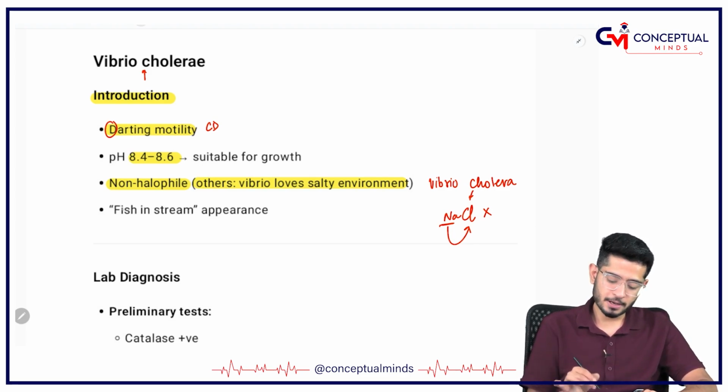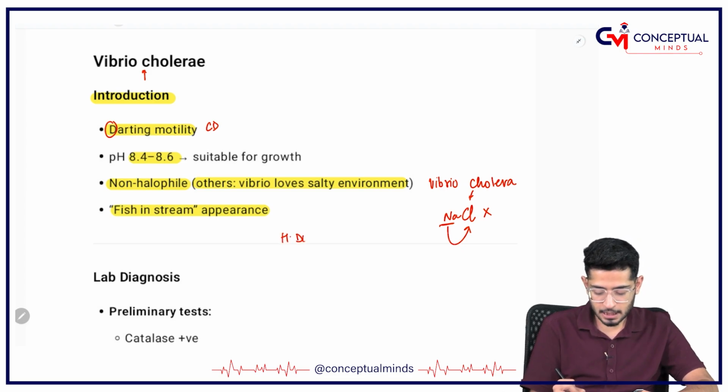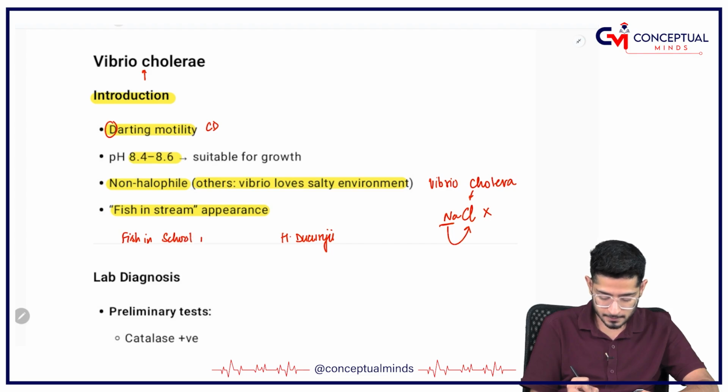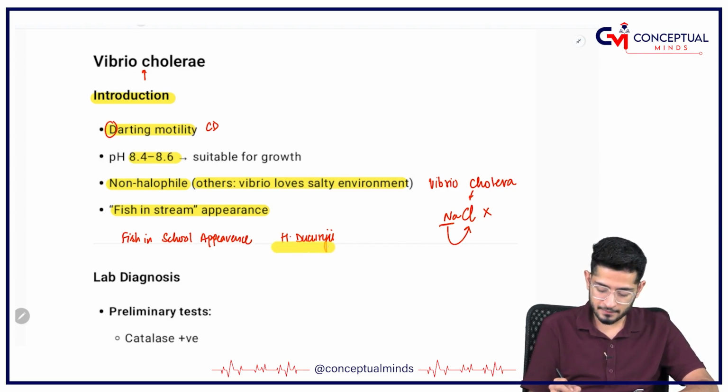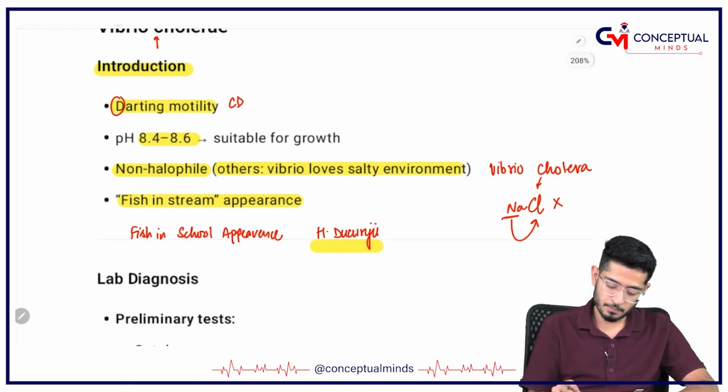Remember, Vibrio cholera is having the fish in stream appearance, whereas there is a bacteria called Haemophilus ducreyi. It is having fish in stool appearance. So Haemophilus ducreyi is having fish in stool appearance. How to remember?